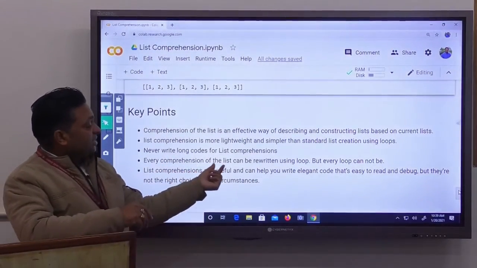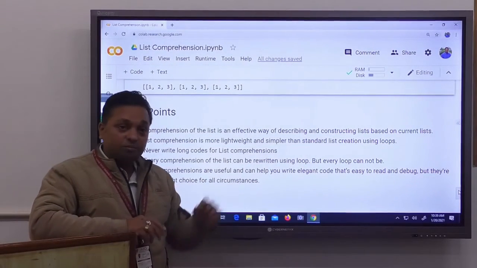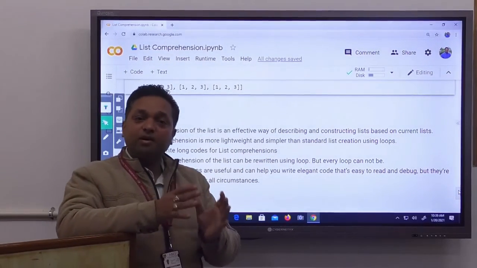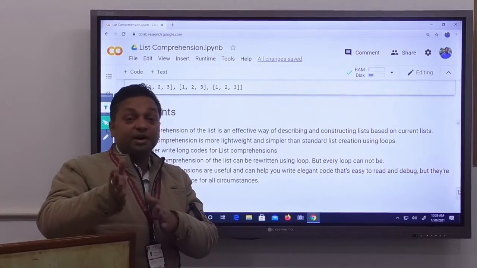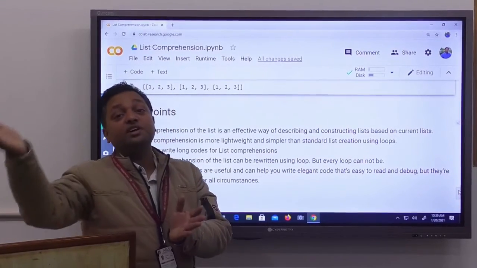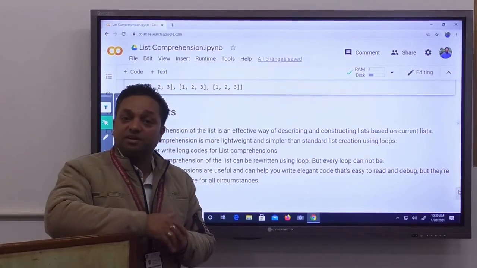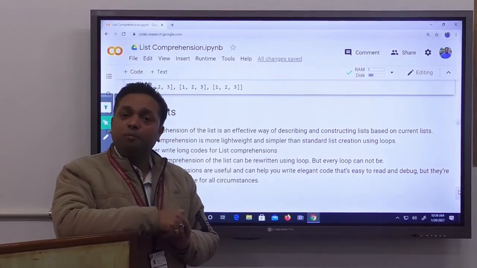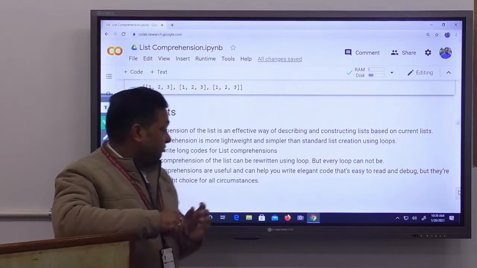Every list comprehension can be rewritten using a loop. Whatever you write using list comprehension can also be written using a loop, but every loop concept cannot be converted into list comprehension. Vice versa is not possible. You cannot write every loop using list comprehension.